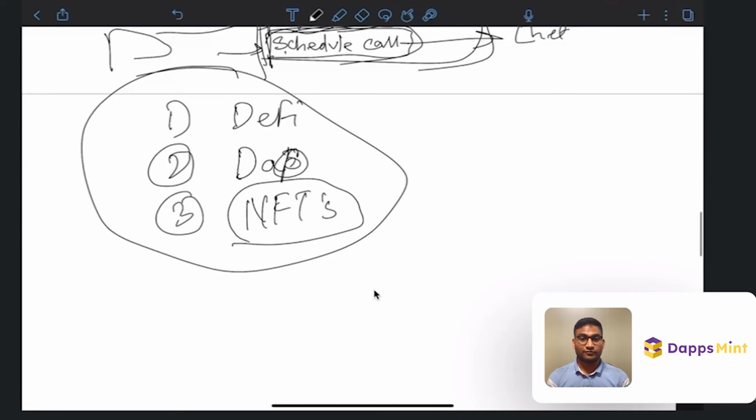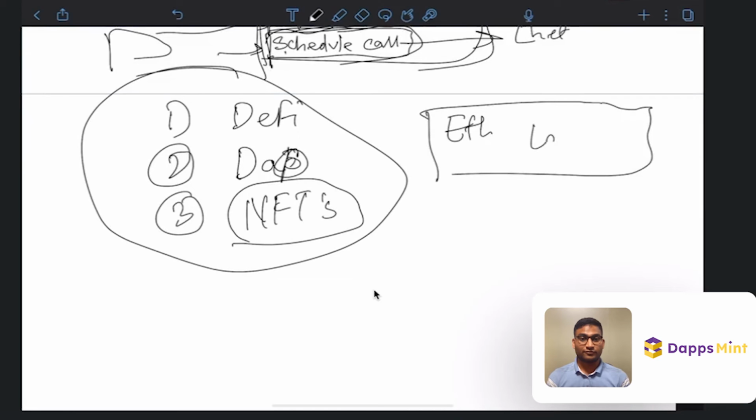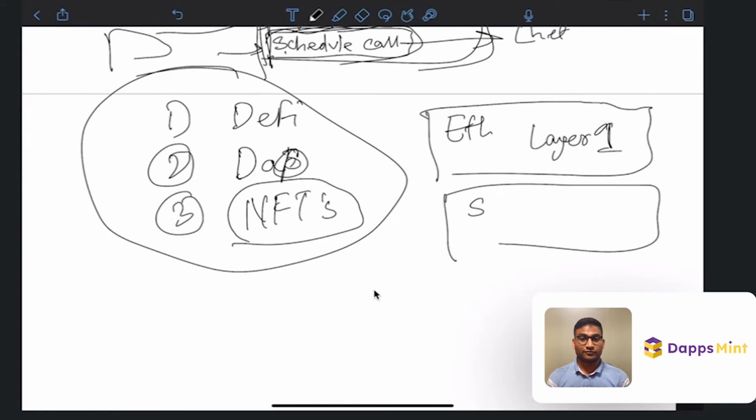Okay, so layer one means the native blockchain. So Ethereum is layer one. Solana also, and Cardano is also layer one. So how it works is, because I think we discussed this, that on Ethereum we cannot make a lot of transactions per second. The transaction speed is very low. So there might be a load, and also it could be very costly because Ethereum gas fees are these days very high.